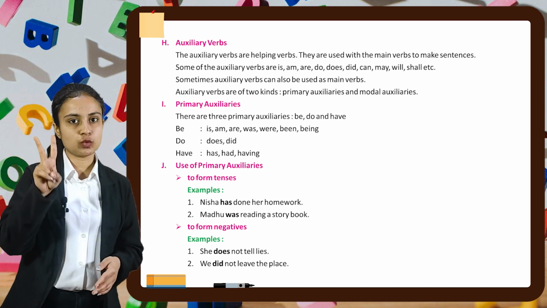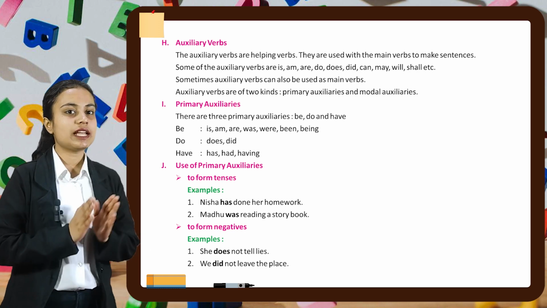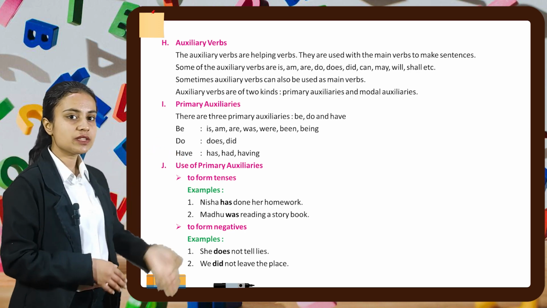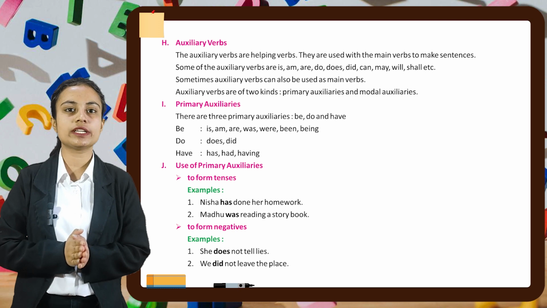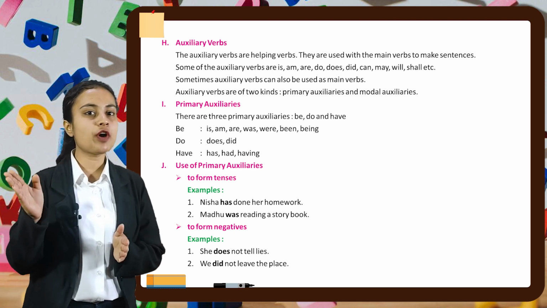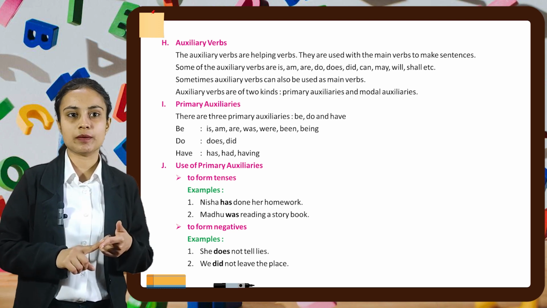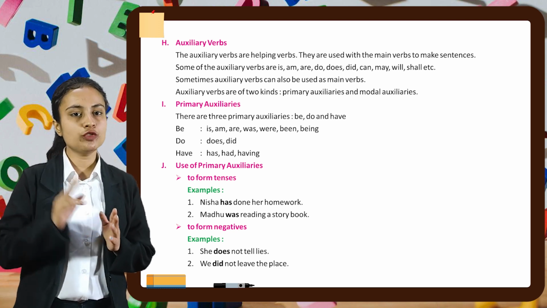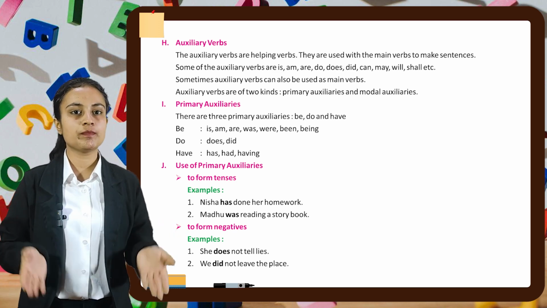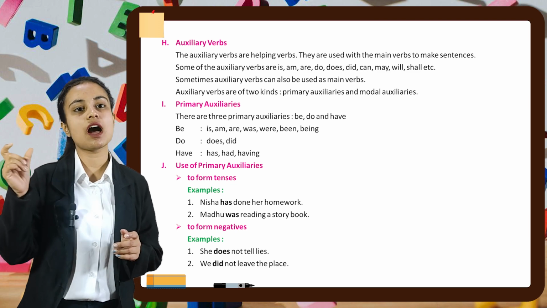Auxiliary verbs are of two kinds, primary auxiliaries and modal auxiliaries. Let's see primary auxiliaries first. There are three primary auxiliaries, be, do, and have. Be can have different forms like is, am, are, was, were, been, being. Do has two forms, does or did. And have can be has, had, or having.